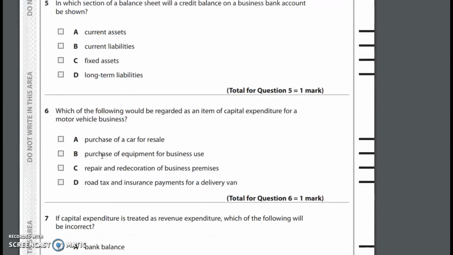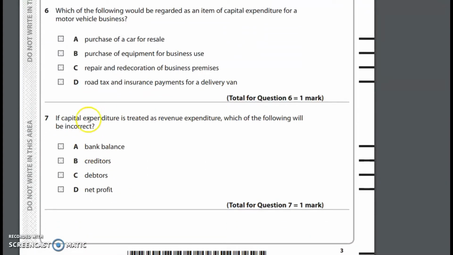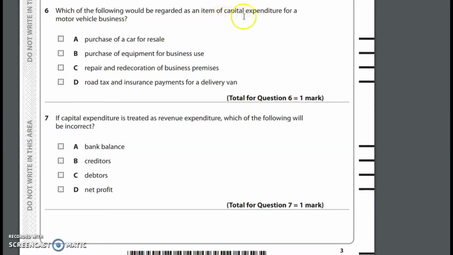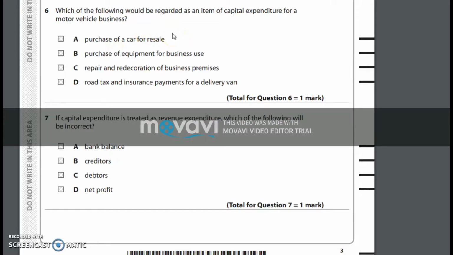Considering question number 6, which of the following would be regarded as an item of capital expenditure for a motor vehicle business? So here we have to be very careful because we're dealing with a motor vehicle business. So motor vehicle business will be buying and selling motor vehicles. So we need to think of the expenditure that gives us a long-term benefit, because that's what capital expenditure means. If you purchase a car for resale, you're gonna get the benefit out of it in the short run. So obviously it's not a capital expenditure.